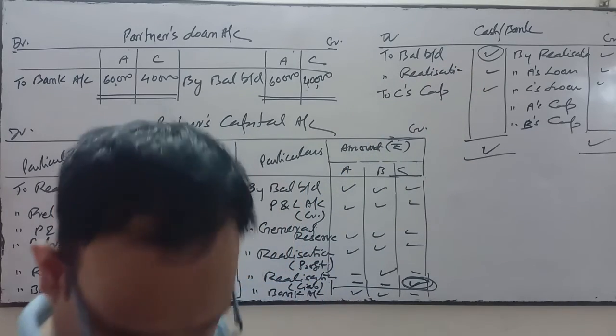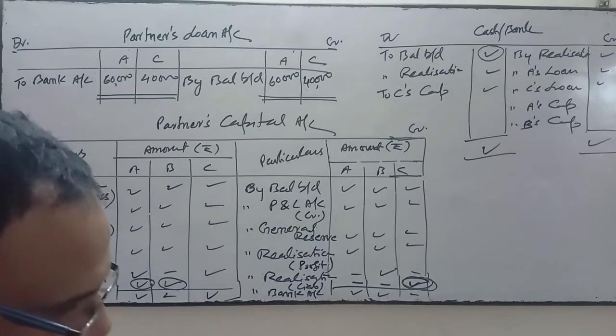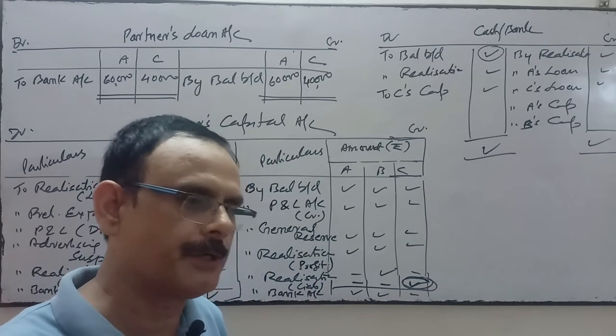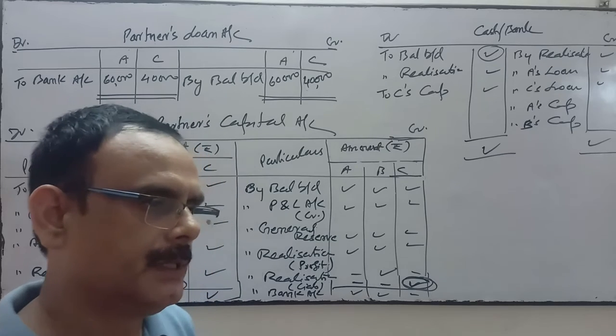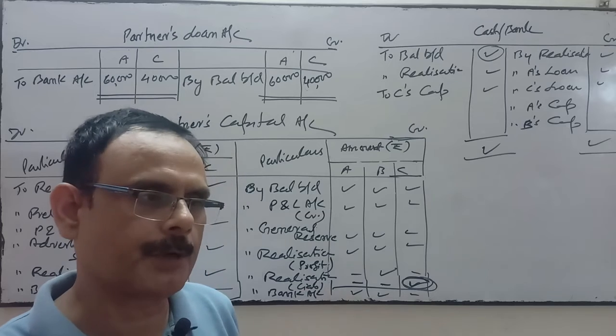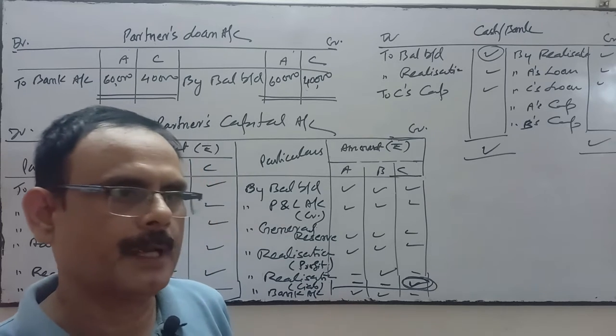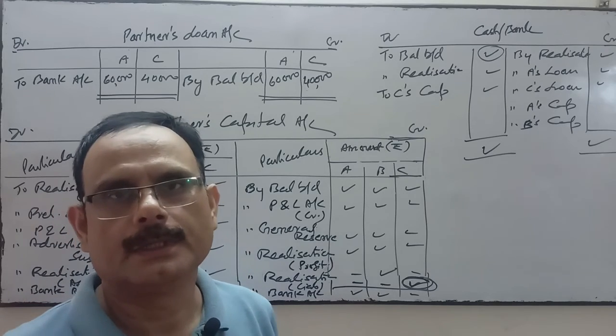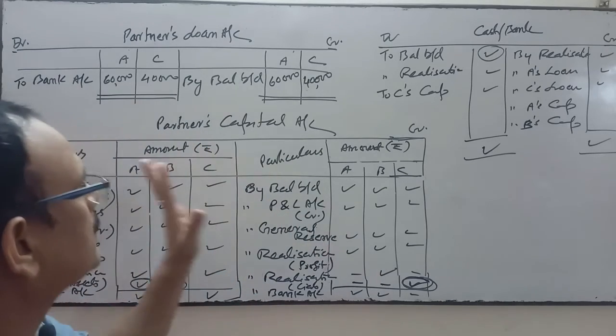Okay, so this is all about the accounting procedure which will be followed at the time of dissolution of a partnership firm. The accounting procedure is preparation of realization account, preparation of partners loan account, preparation of partners capital account, and cash or bank account. Journal entries we have discussed about that.